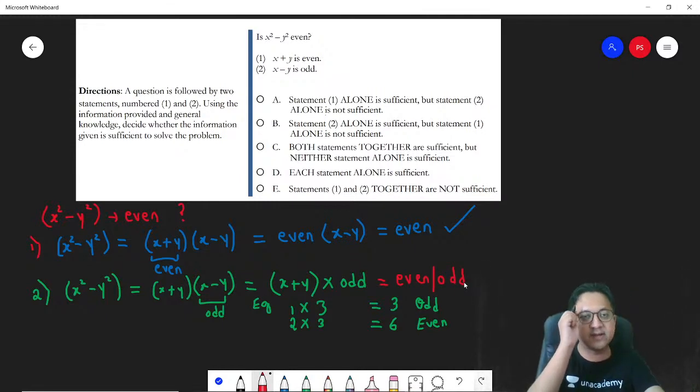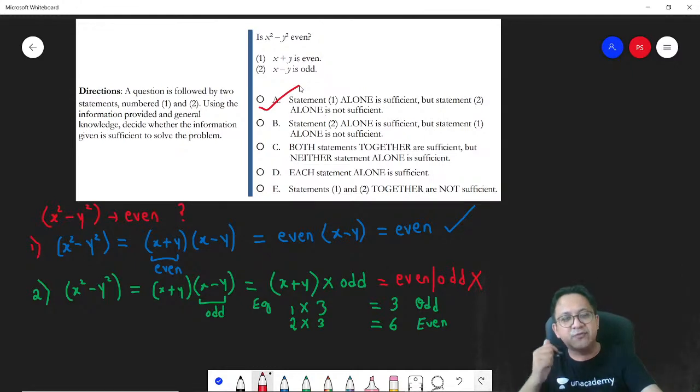So can I say from statement 2 alone? Remember, you're not combining statement 1. You are looking at statement 2 alone. From statement 2 alone, you cannot determine whether the answer is even or odd. Got it? But statement 1 alone, definitely you can determine the answer is even. So can I say statement 1 alone is sufficient, but 2 alone is not sufficient.